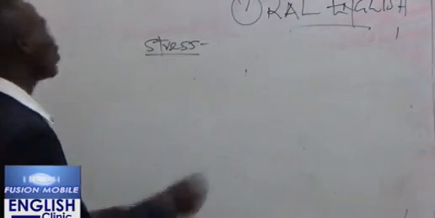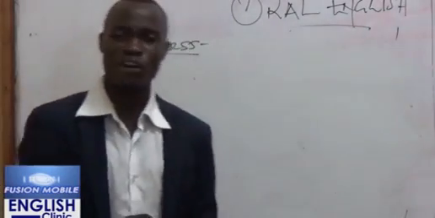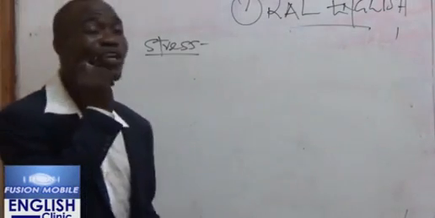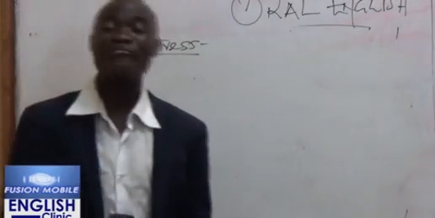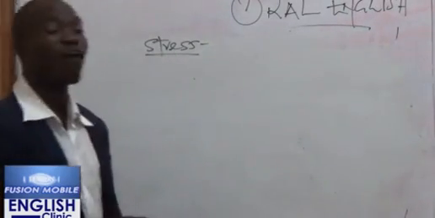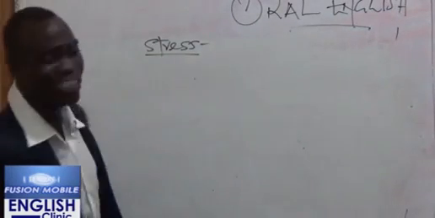Now, in the English language, irrespective of the number of syllables that you have in a word, only one syllable is stressed. For instance, you may have a word that has about 5 syllables, and only one of those syllables is stressed.